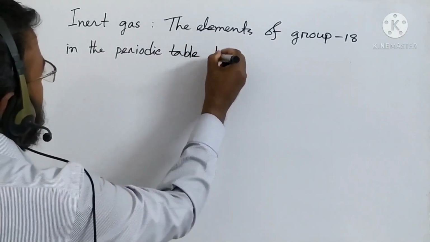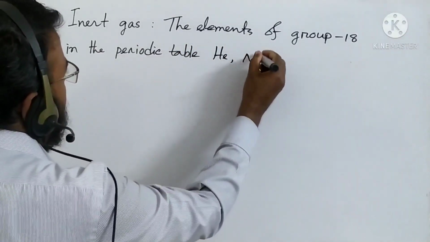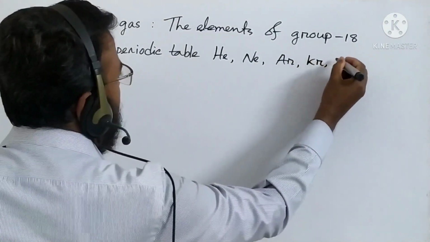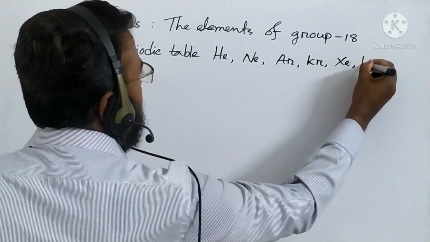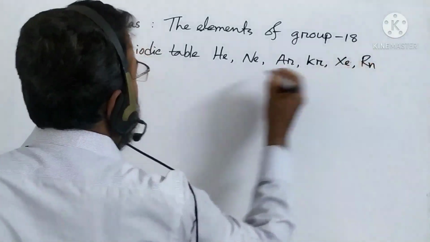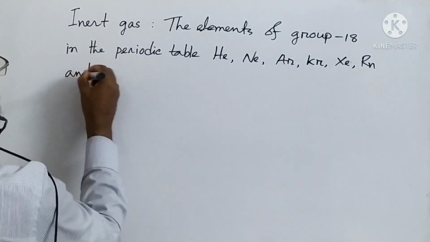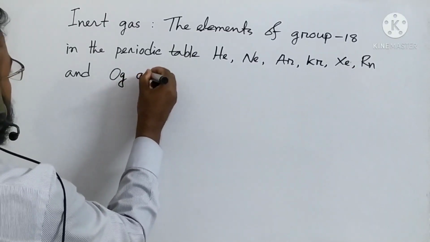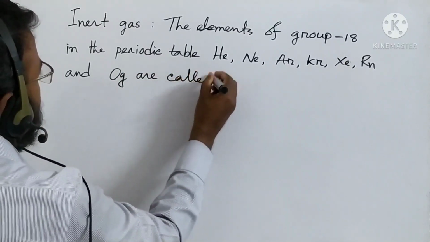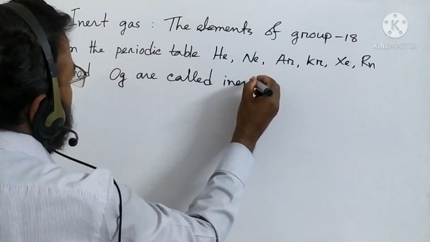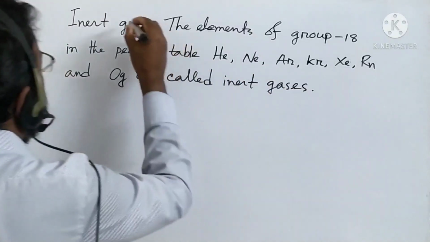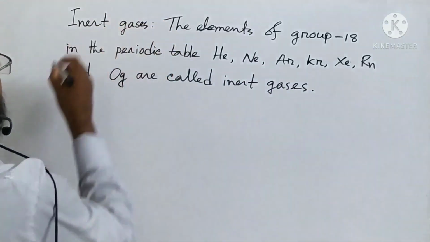I think everybody knows the names: helium, neon, argon, krypton, xenon, radon, and oganesson are called inert gases. So these are inert gases.